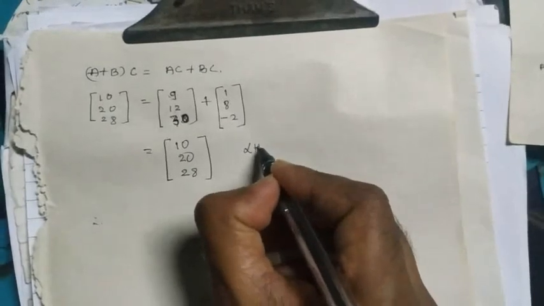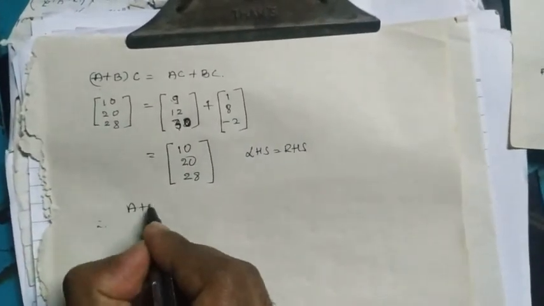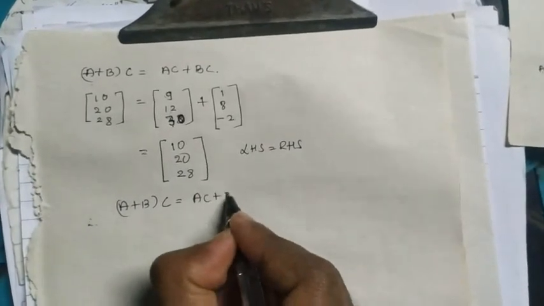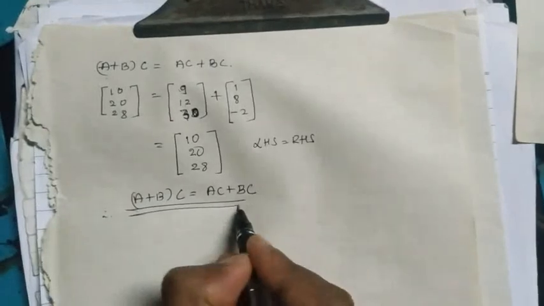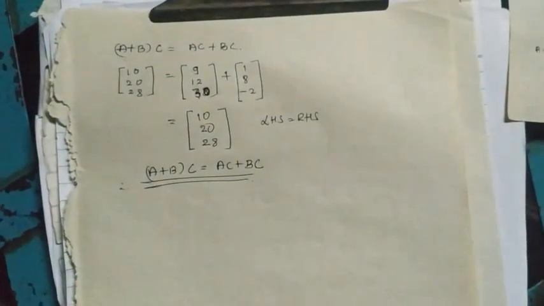Therefore we can say that LHS is equal to RHS, or we can say that (A plus B) of C is equal to AC plus BC. Here the distributive law exists, we can say.